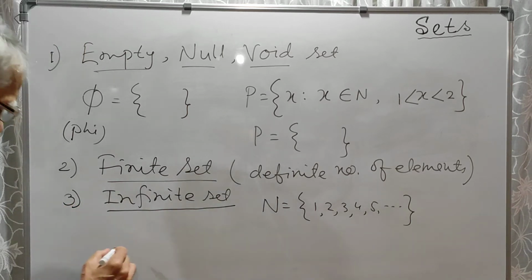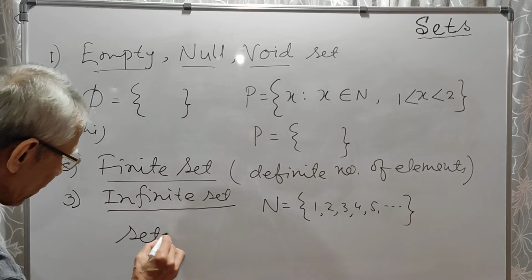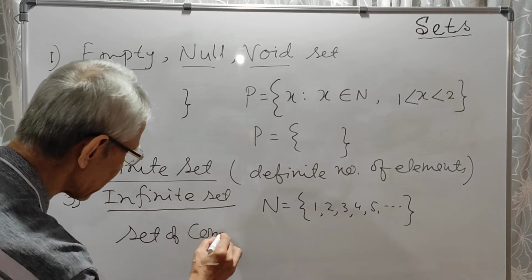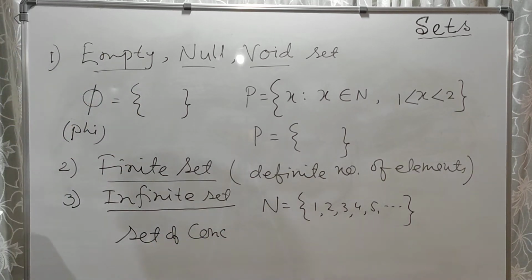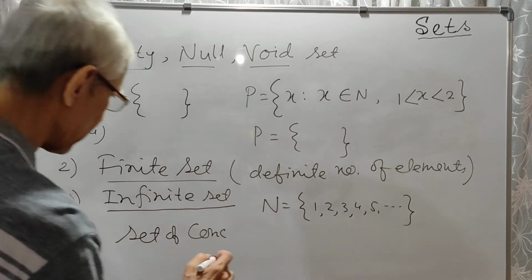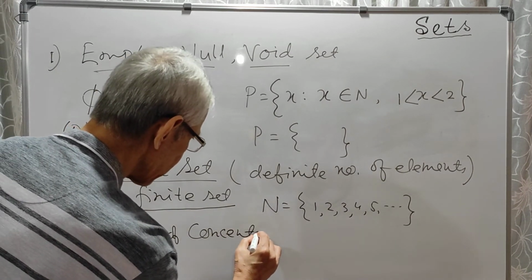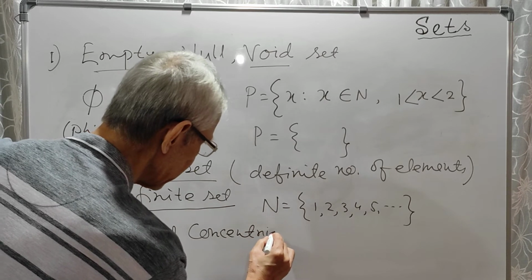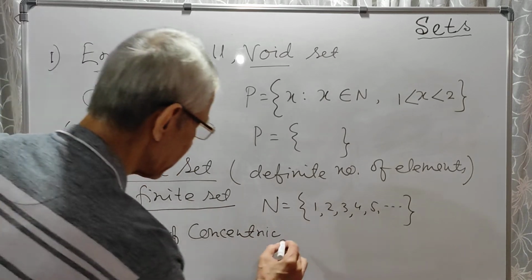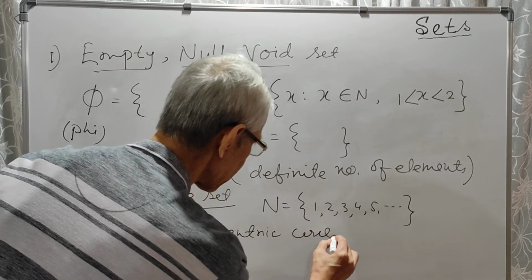Now this one, the set of concentric circles. What do you think? Is it an infinite or finite set?